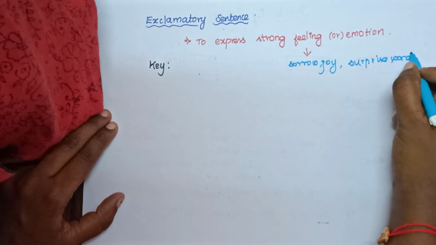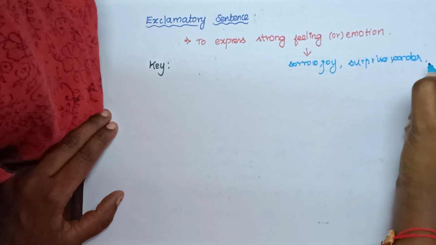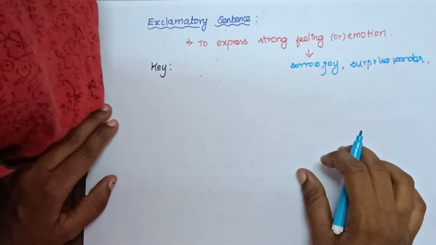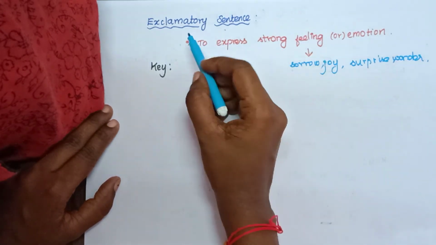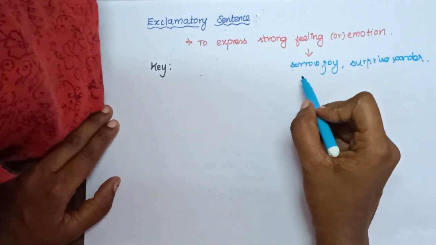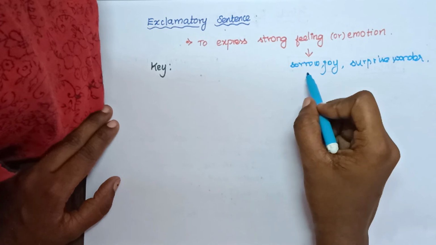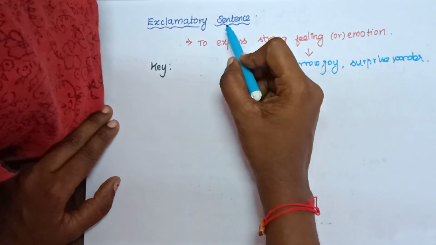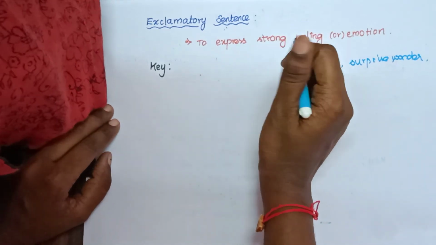These are all emotions or strong feelings. So these are all used to express an exclamatory sentence. If these kinds of expressions are in a sentence, then that sentence is called as an exclamatory sentence.